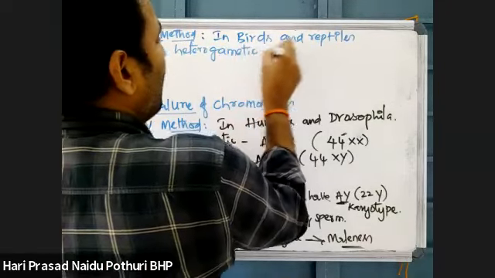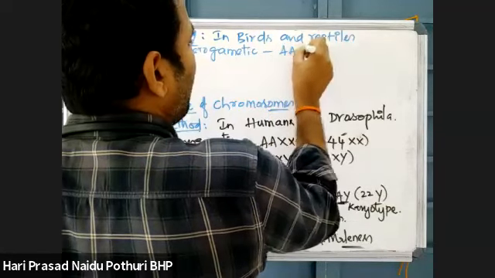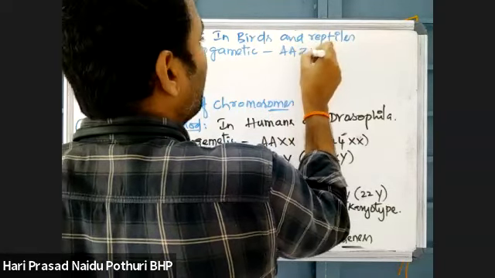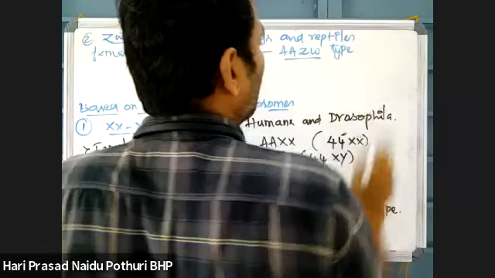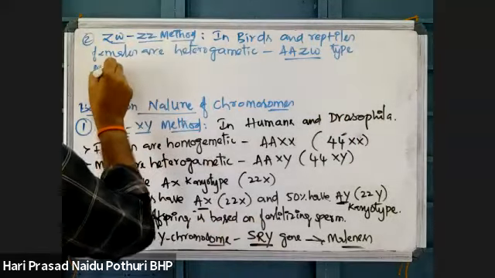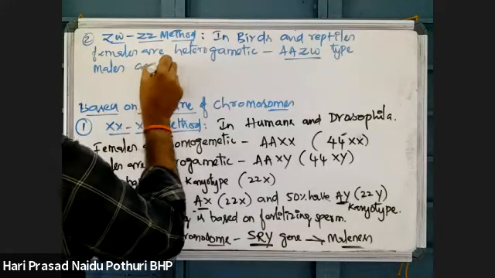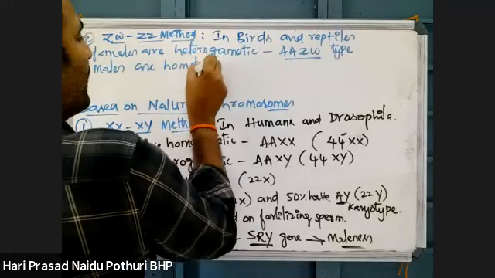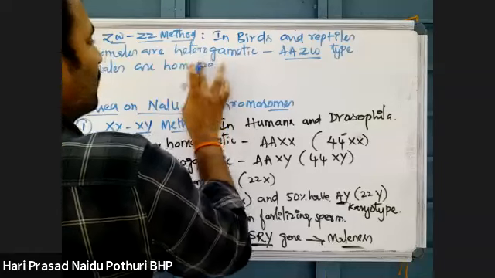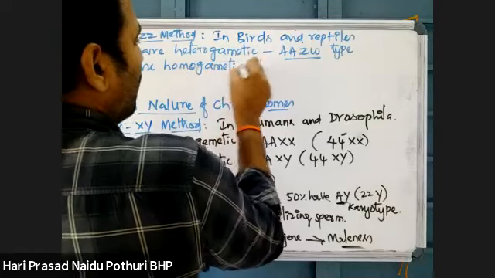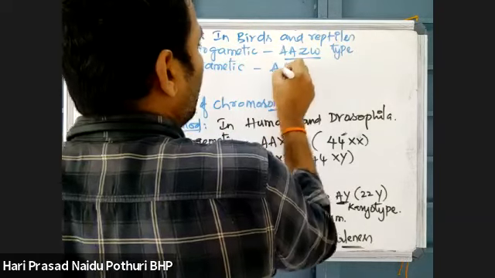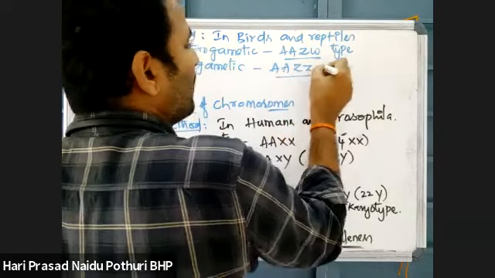Females are heterogametic, which have AAZW type of chromosomes, whereas males are homogametic, which have AAZZ type.